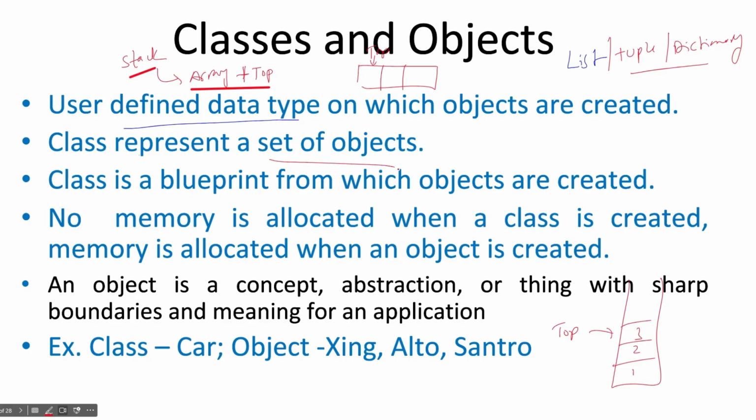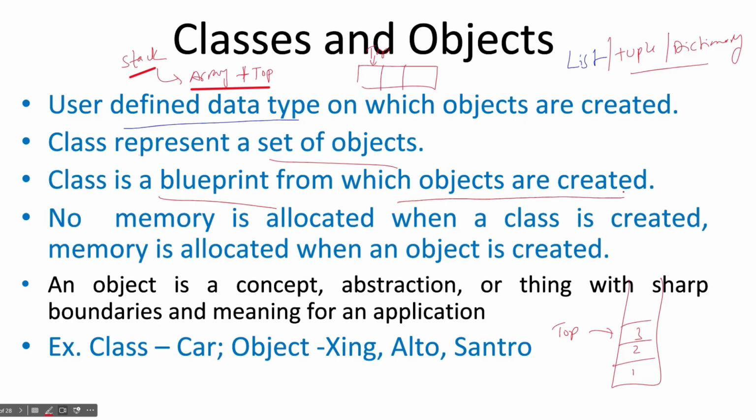Class represents a set of objects. Why? Using one definition you can create multiple objects. For example, a student class may have multiple objects. Suppose in this class we have 15 students, so we will have 15 objects. And class is nothing but a blueprint from which objects are created. Ultimately we create objects from class.